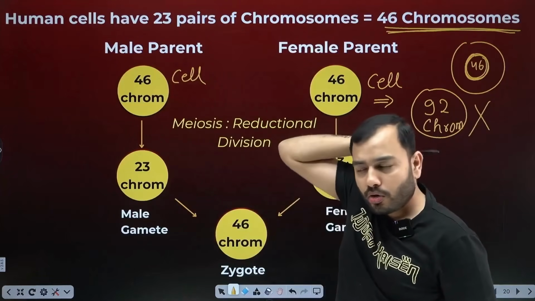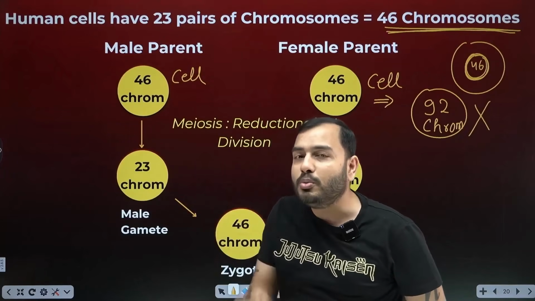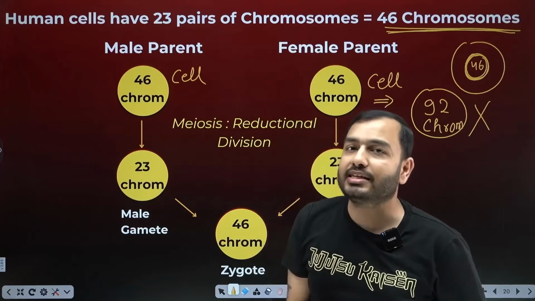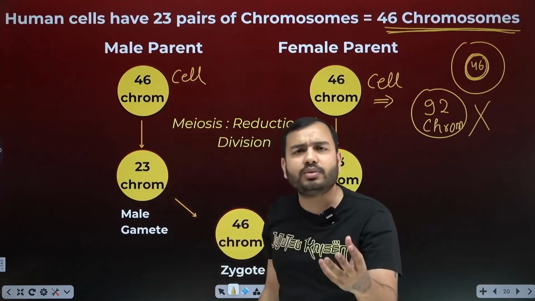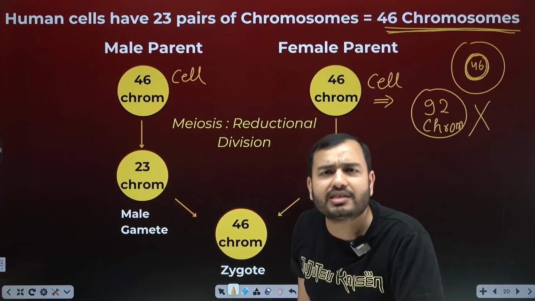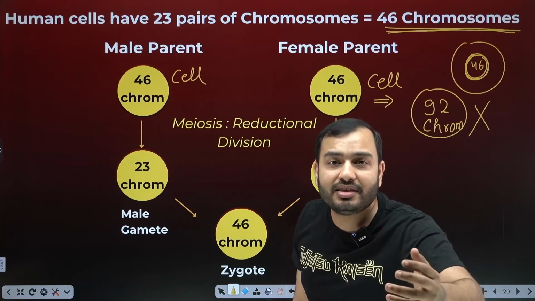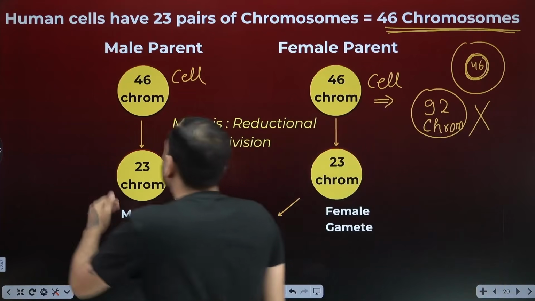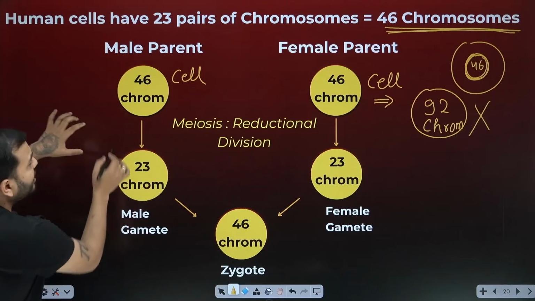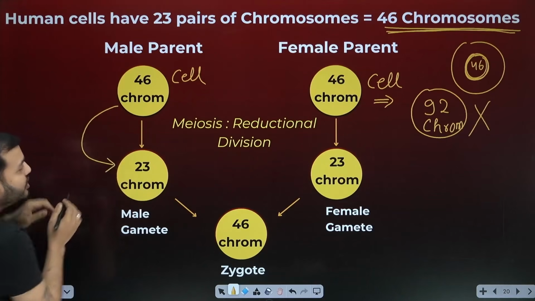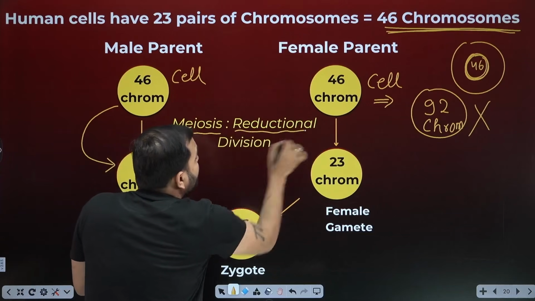So what to do? All the cells in our body have 46 chromosomes except our sex cells, or gametes. What will a gamete be formed from? What does cell theory say? Any cell is formed from a pre-existing cell. So suppose the male is making its male sex cell, its gamete. At this point, it adopts a special type of cell division, which we call meiosis. This is also called reductional division.